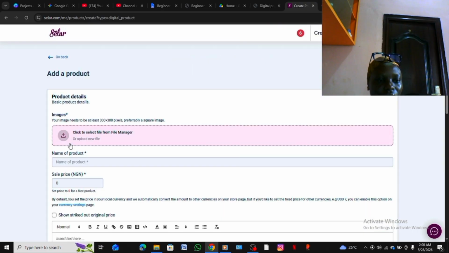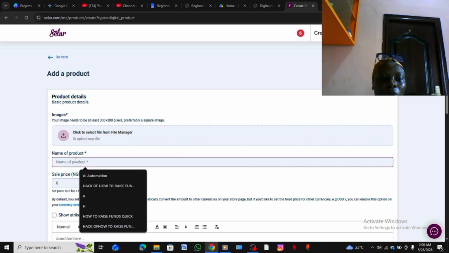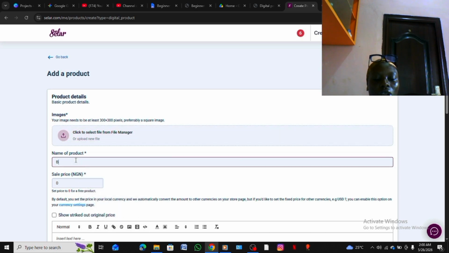So now the first thing to do is to click on your image. You need an image for this. You can actually tell ChatGPT to create an image for you. Then the next thing you do is to put the name of your product. So let's say the name of our product is beginner copywriting.